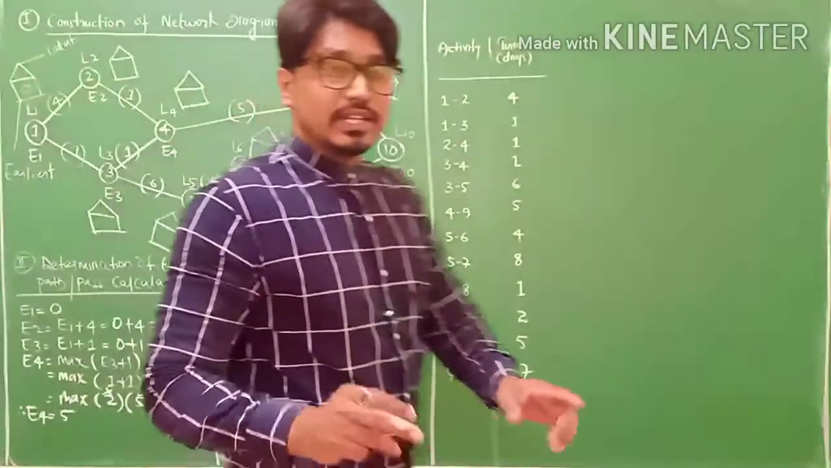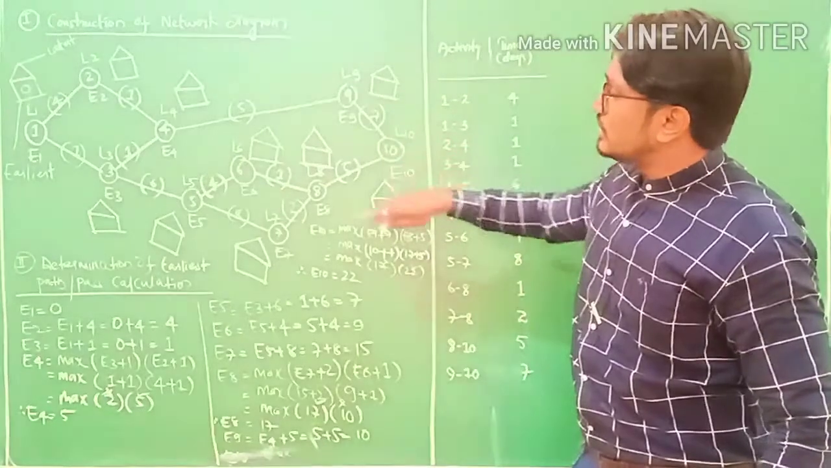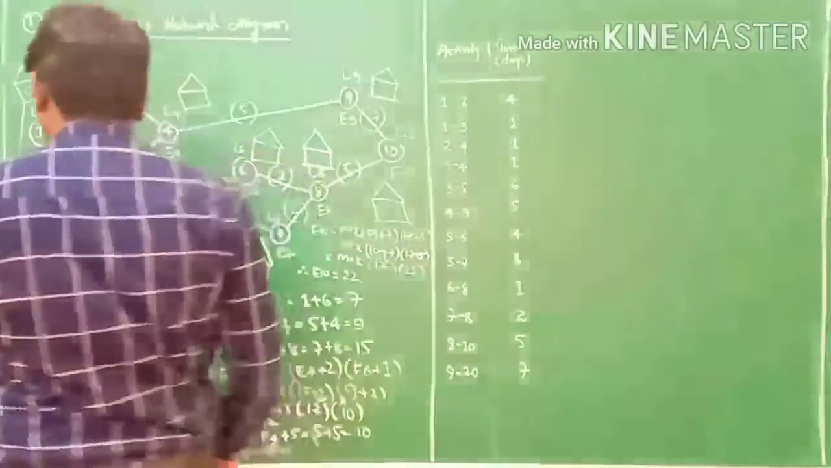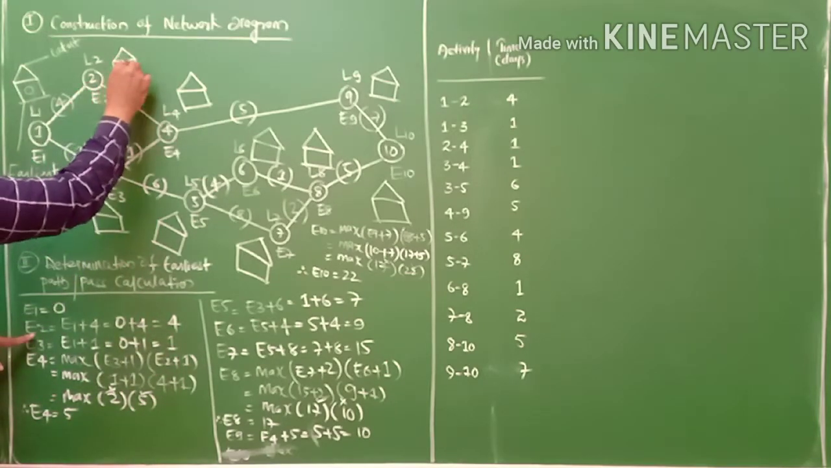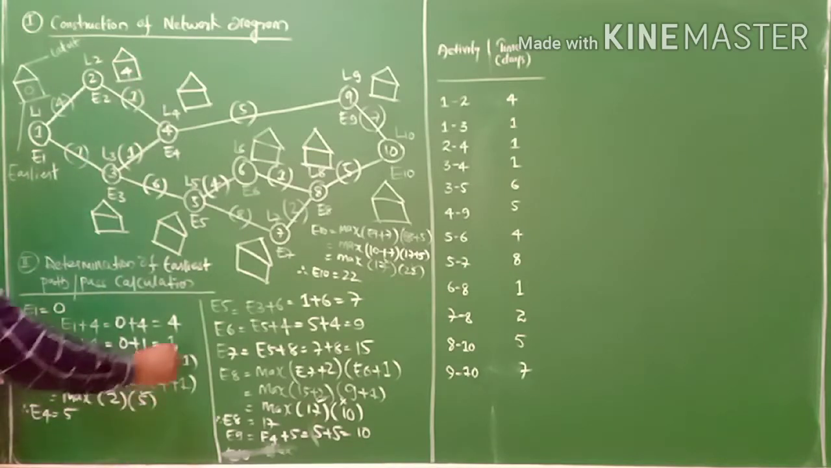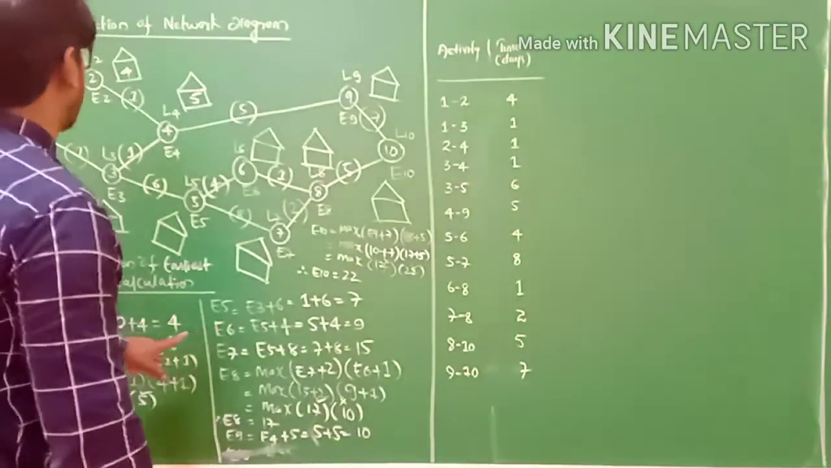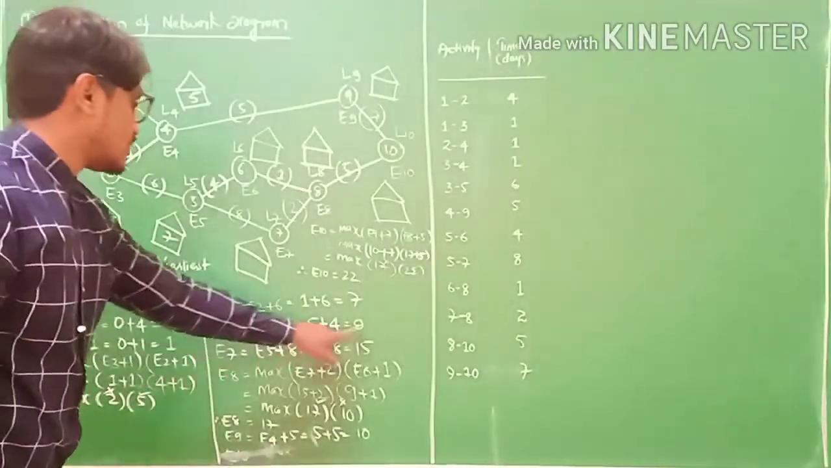Now you have to write in the square boxes all the earliest calculations. Now please help me out. What is E1? E1 equals 0. I have already written. What is E2? E2 equals 4. This is E2. Next, E3 equals 1, my friends. Next, E4 equals 5. Here, E4 equals 5. E5 equals 7. This is E5. You write 7. E6 equals 9.